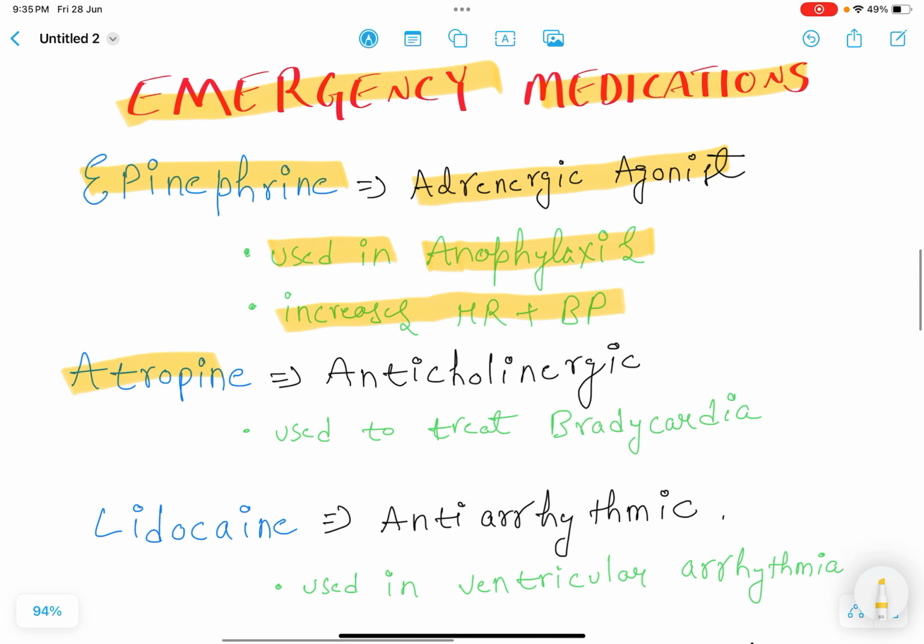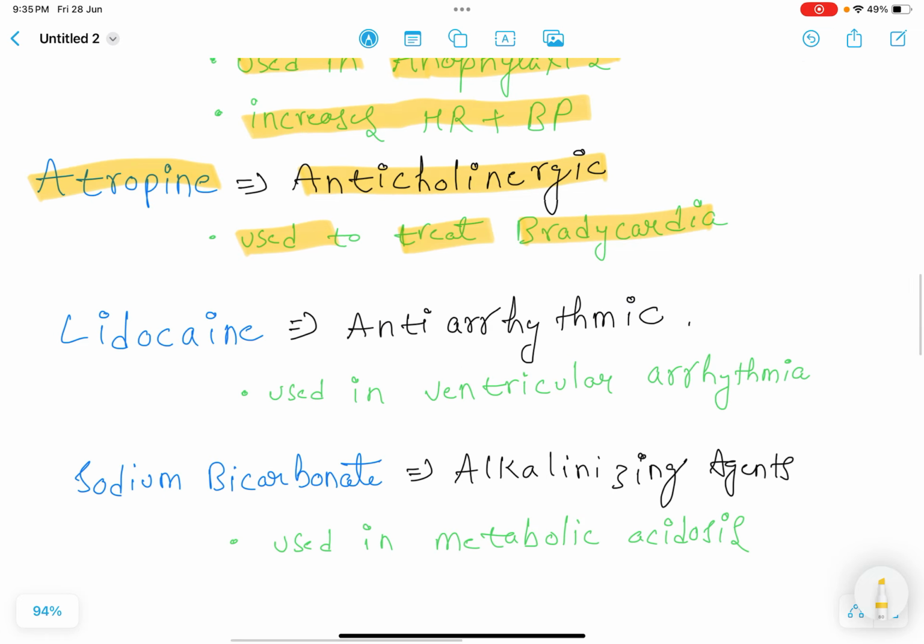The next one is atropine. Atropine is an anticholinergic drug. It is used to treat bradycardia. Next drug is lidocaine. It is an antiarrhythmic drug. It is prescribed in ventricular arrhythmia.